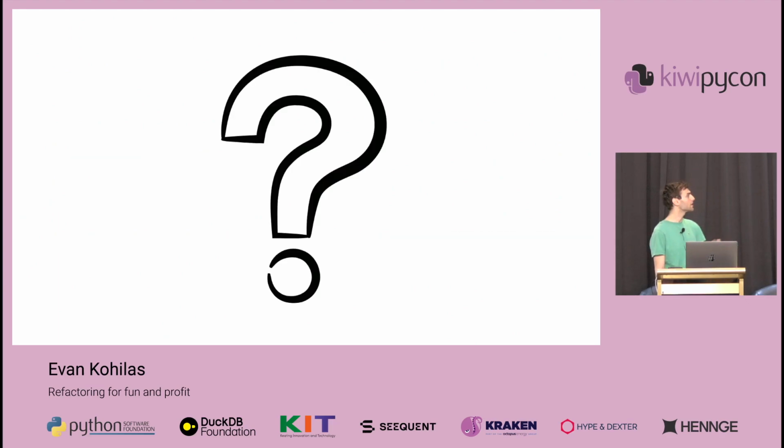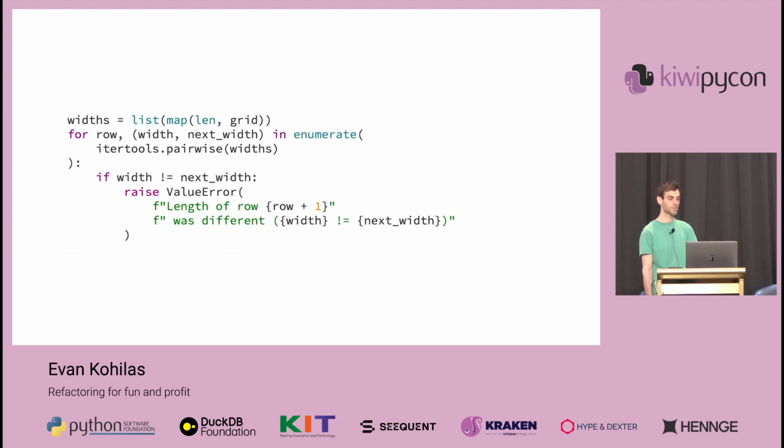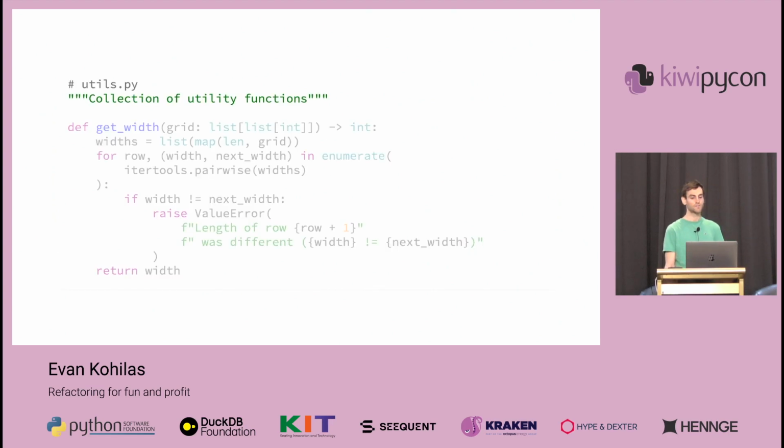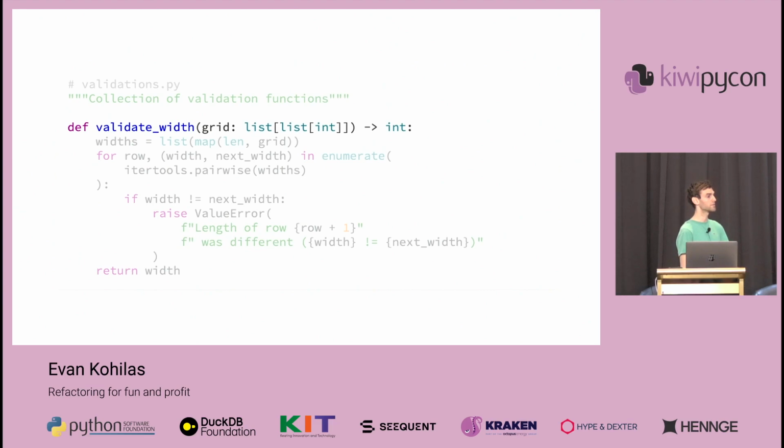But where did I apply it in my code? Well, one example is this validation code here that was being used in two different places. Our first thought might be to create a utils class, but this is often not a good idea as it creates a new dependency that incentivizes us to add more small functionality that there isn't really a good context for. Instead, this could be moved to be inside the validations module and renamed to be validate width.